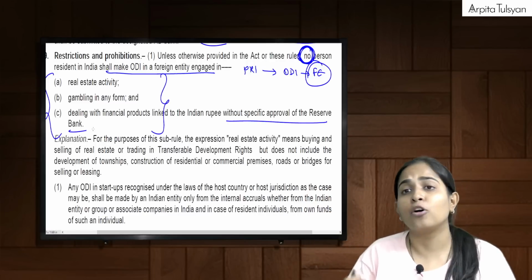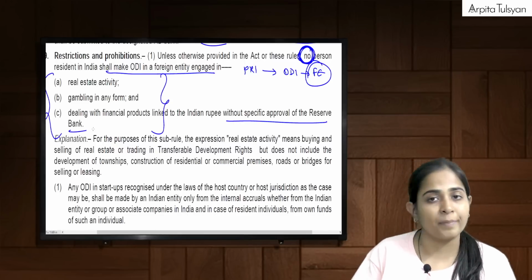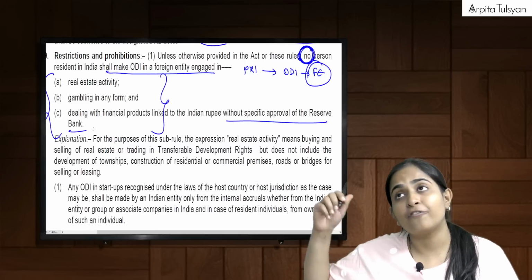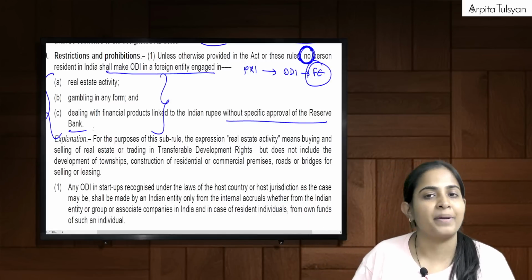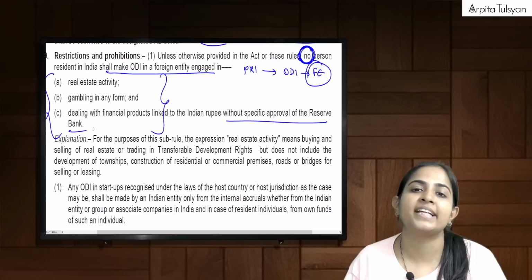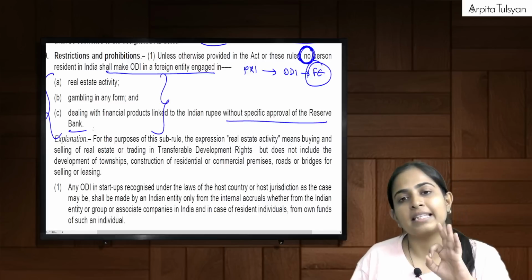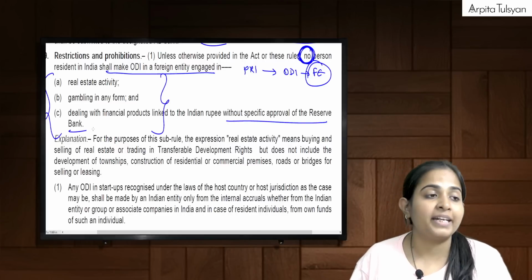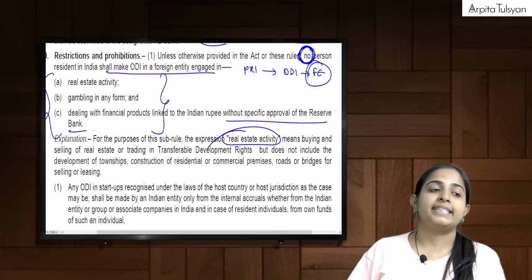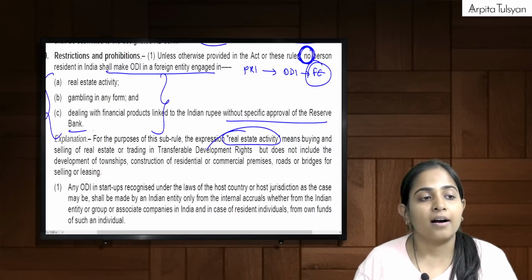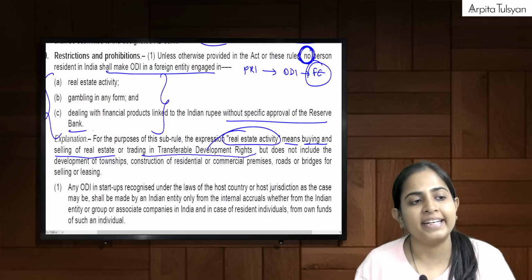For example, rupee denominated bonds are denominated in Indian currency. So if that foreign entity is dealing in RDB without the approval of RBI, then we cannot do ODI in such a foreign entity. So these 3 activities are altogether prohibited, but there's a twist, an exception in the exception. Real estate activity means buying and selling of real estate or trading in TDRs.